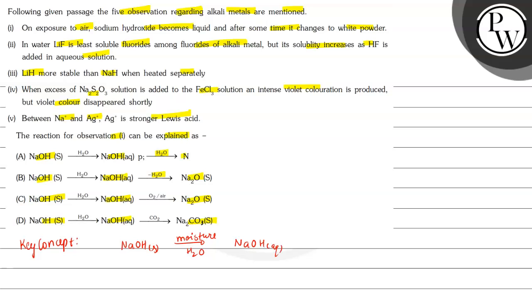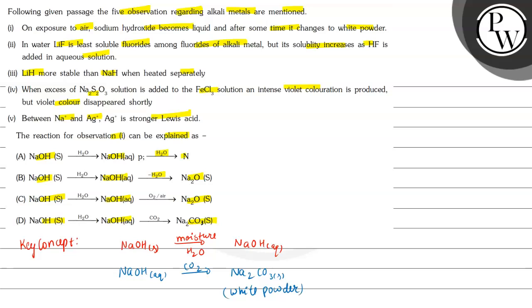Further, it is said that after some time it changes to white powder. So we know that NaOH aqueous, when it reacts with carbon dioxide which is present in air, will form Na2CO3 solid, which is white in color and powdered form, that is, this is the white powder.